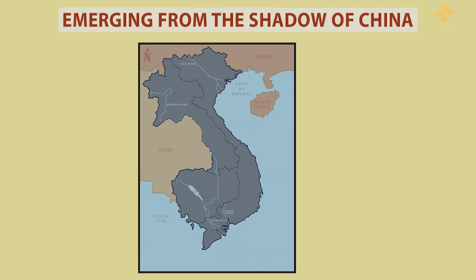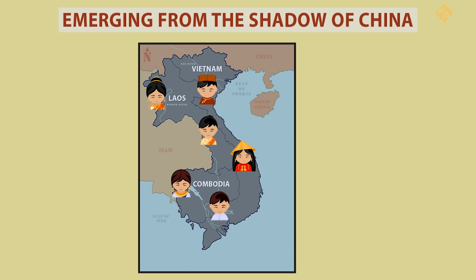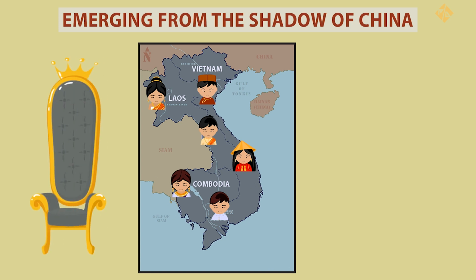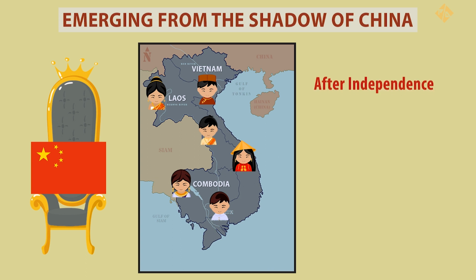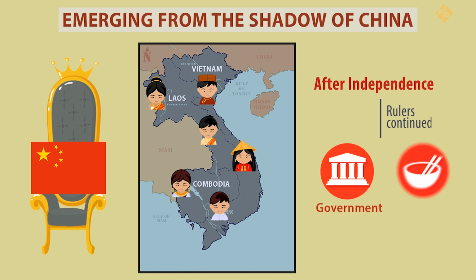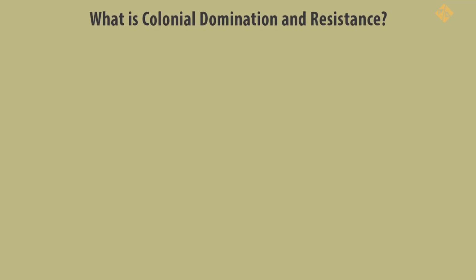Indo China comprises the modern countries of Vietnam, Laos and Cambodia. There were people from different groups in this area who were ruled by the powerful empire of China. The influence of the Chinese empire was so deep that even after independence, its rulers continued to maintain the Chinese system of government and culture.